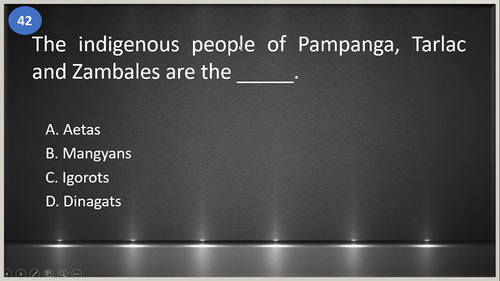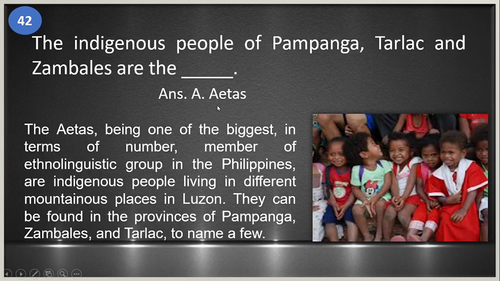42, the indigenous people of Pampanga, Tarlac and Zambales are the blank. A. Aitas. B. Mangyans. C. Iguruts. And D. Dinagats. Okay, the answer is letter A. Aitas. So the Aitas are one of the biggest ethno-linguistic groups in the Philippines, indigenous people living in the different mountainous places in Luzon. They can be found in the provinces of Pampanga, Zambales, and Tarlac.